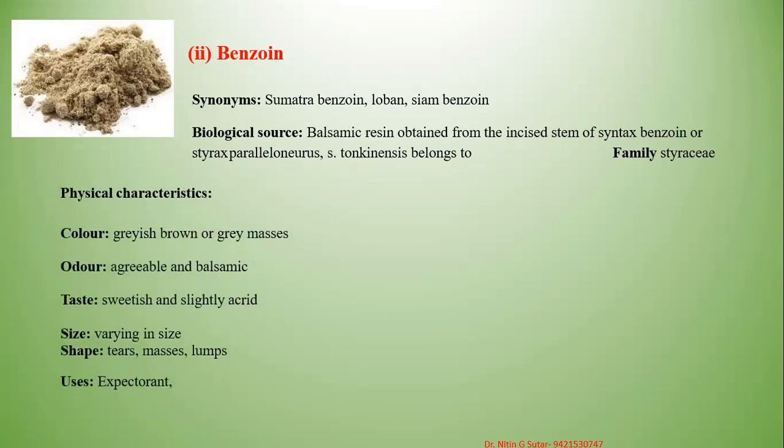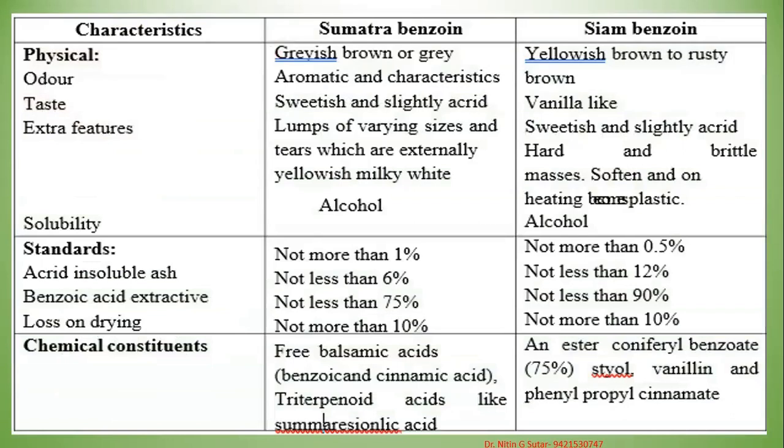The properties of this drug: the color is grayish brown, and grayish masses are found. The odor is agreeable and balsamic. The taste is sweetish and slightly acrid. The size varies, it is not perfect in size as well as shape. Tears, masses or lumps are available. In this form the drug is available. Mostly the drug is used as an expectorant.